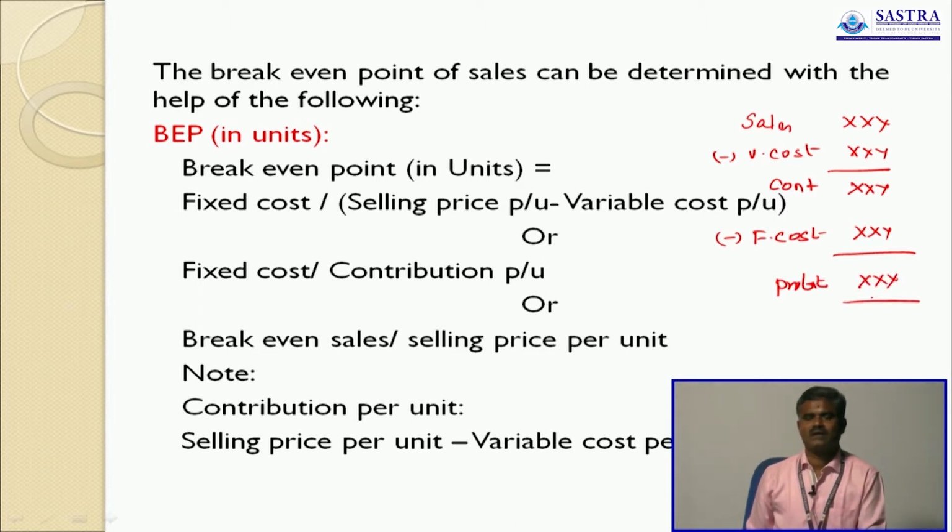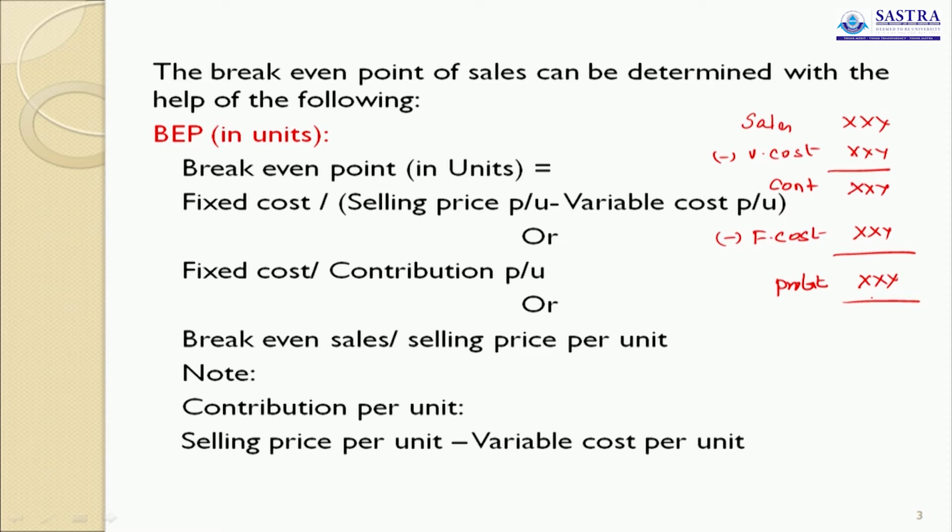Once you start to solve the problem, you have to prepare this statement without fail, because it helps you find the contribution, PV ratio, profit, and also some other formulas.